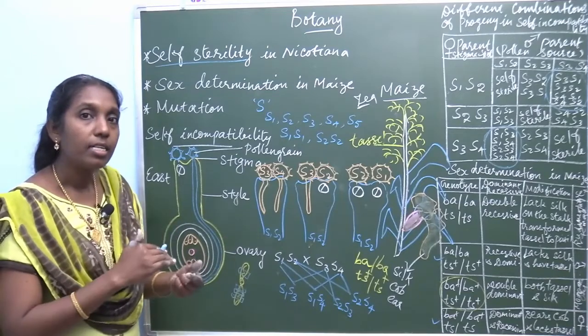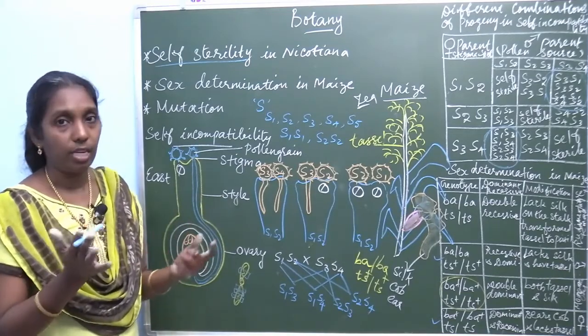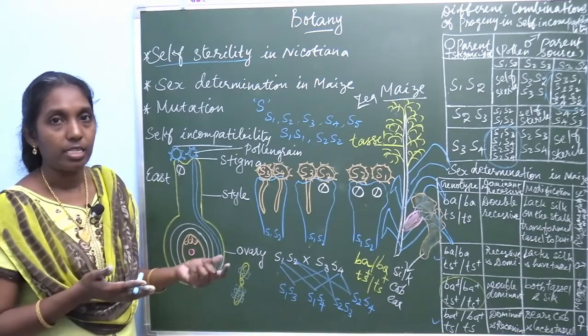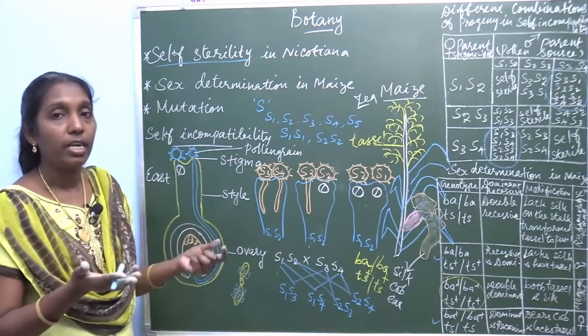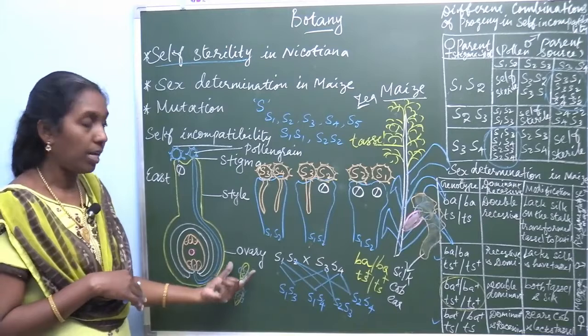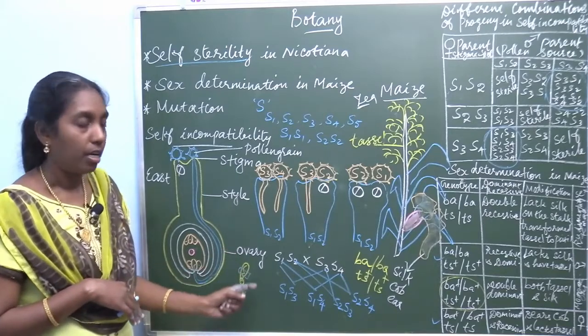Any sudden change that occurs in the chromosome may be spontaneous or induced, occurring in the nucleotide.